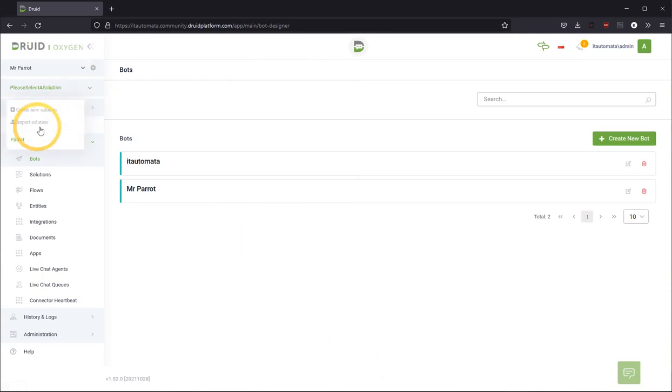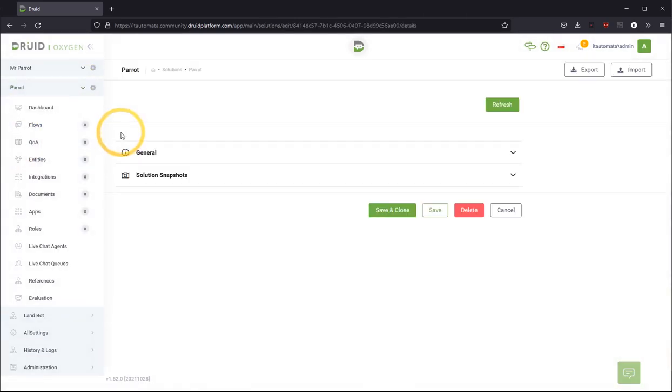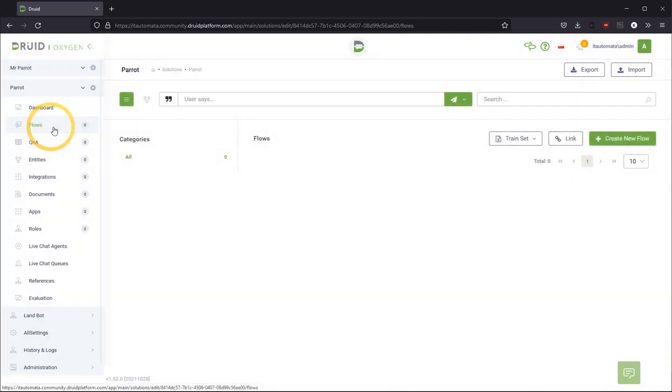Now I'm gonna choose a solution. Here I have flows and Q&A flow. For the purpose of just implementing kind of echo or a parrot, we will use a standard flow.